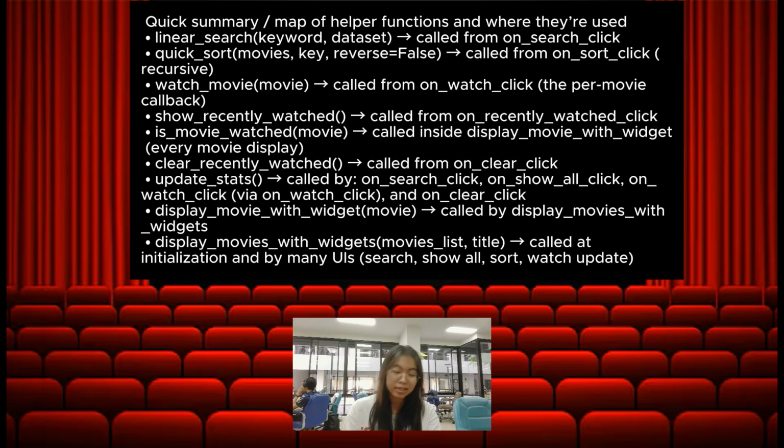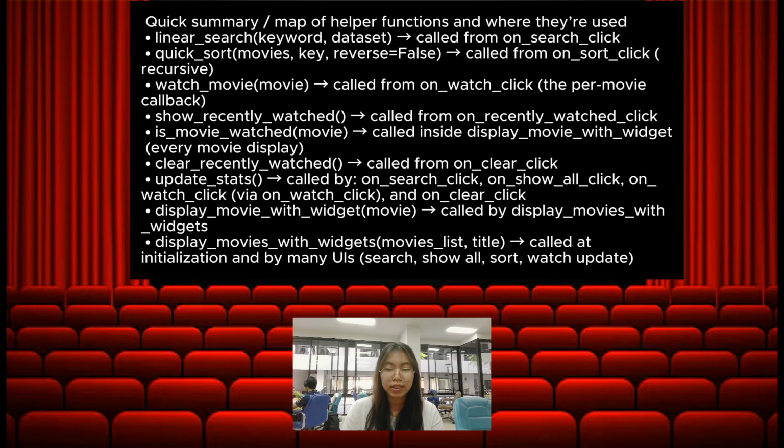When the program starts, it loads the dataset. Right now we have 40 entries in our dataset, added manually. The user will provide some input via the search box and click buttons, and based on that we will do some sorting or watch a movie. If the user doesn't put anything in the search box, it will show all the data, all 40 movies in the dataset. After the user clicks the search button, sort button, or watch movie, it will update the UI widgets and display the result based on the user input.